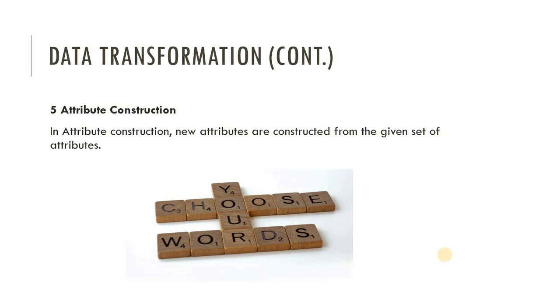There are some columns that are already available, and by using those columns we construct another column. That is called attribute construction. This technique is helpful in generating extra information from existing data. It can be helpful if we have fewer features but they still contain hidden information to extract. In that situation we use the attribute construction data transformation technique. These are some techniques by which we can transform our data.